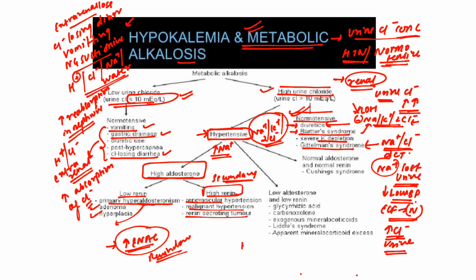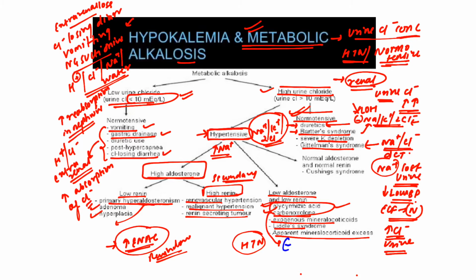Sometimes there can be hypertension, but the aldosterone can be low and the renin can be low. This can occur with glycyrrhizic acid, carbenoxolone, Liddle syndrome, and apparent mineralocorticoid excess. Glycyrrhizic acid and carbenoxolone inhibit the enzyme 11-beta hydroxysteroid dehydrogenase. This enzyme is responsible for degrading aldosterone. So when this enzyme is inhibited, aldosterone increases.